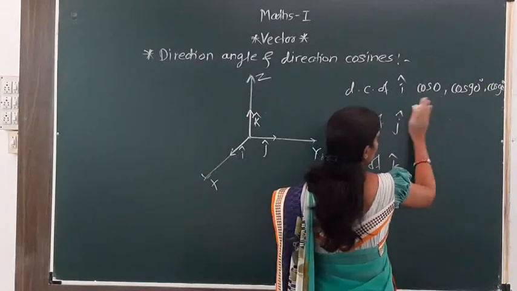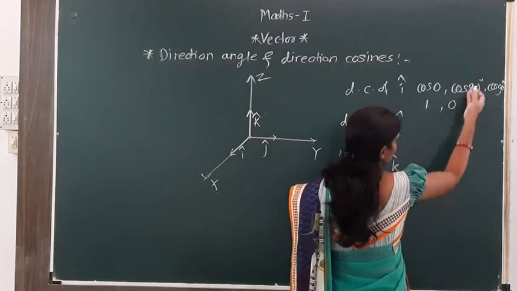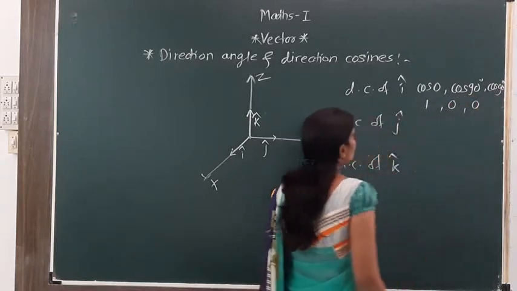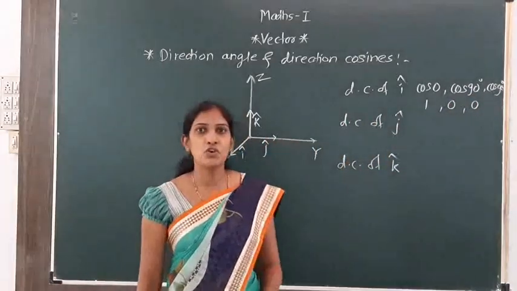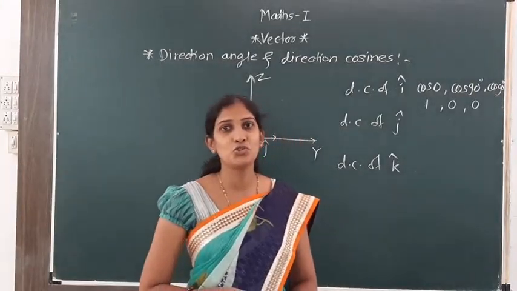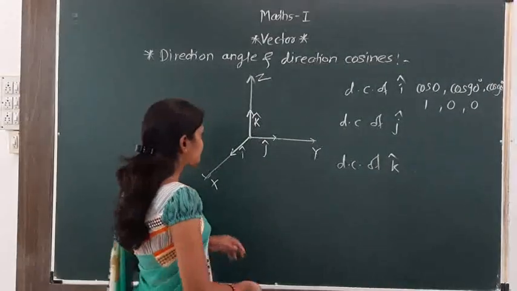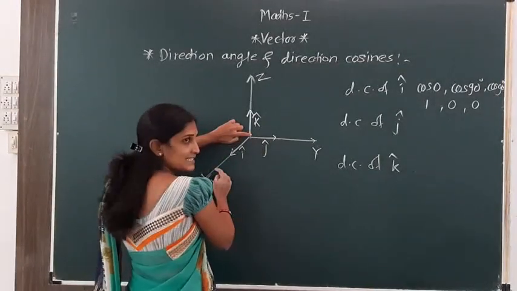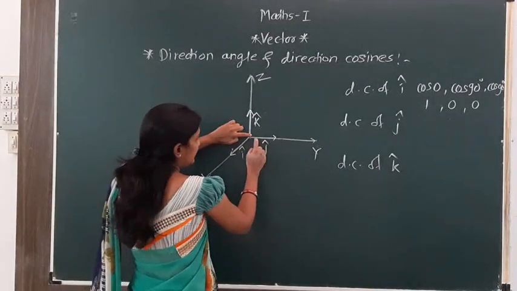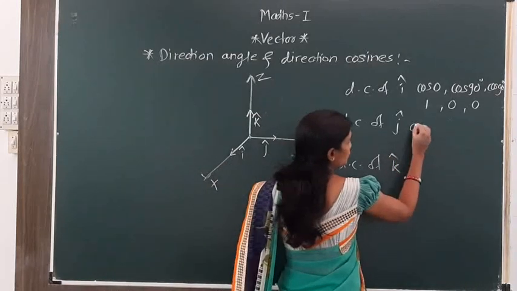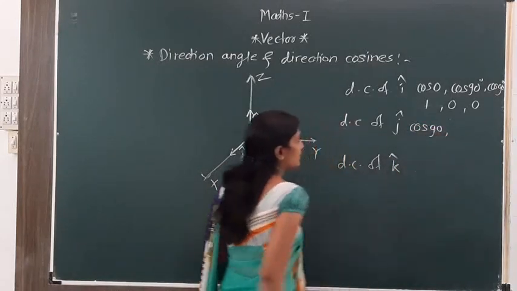Cos 0 is 1, cos 90 is 0, and cos 90 is 0. So direction cosines of i cap is 1, 0, 0. Now what is the direction cosine of j cap? Inclination of j cap with x axis, that is alpha. It is 90 degrees, so its value is cos 90.